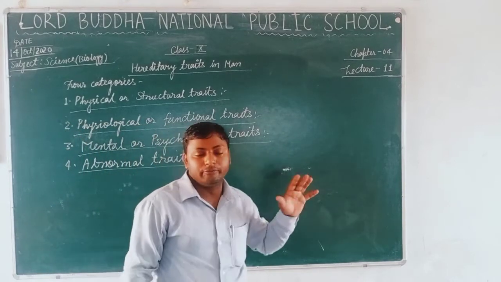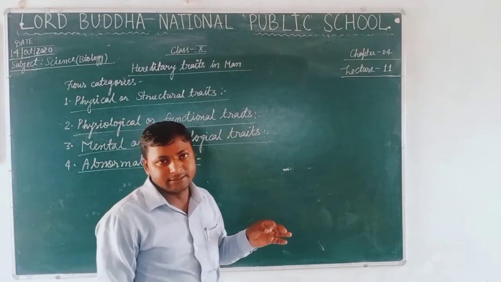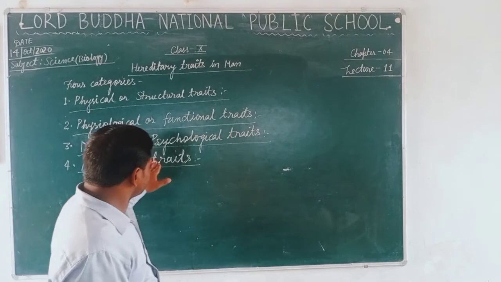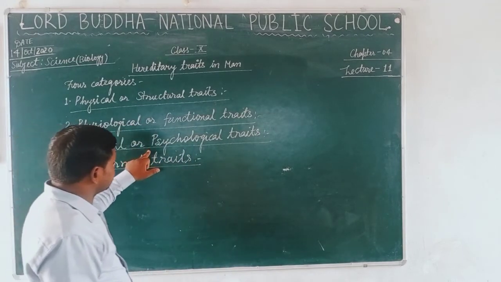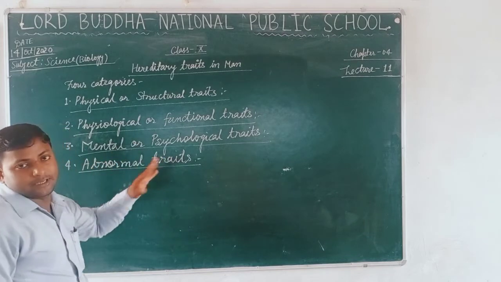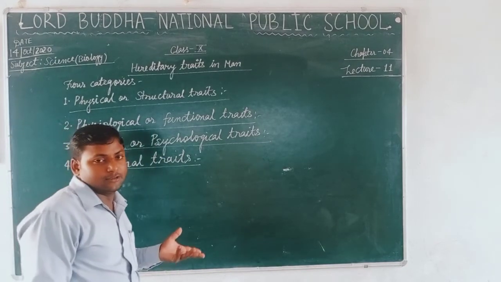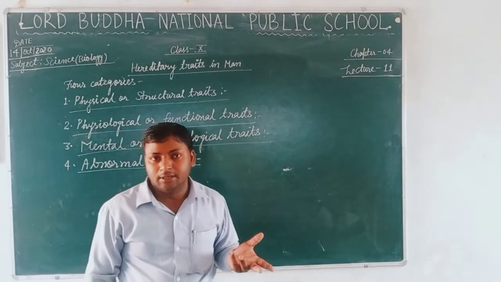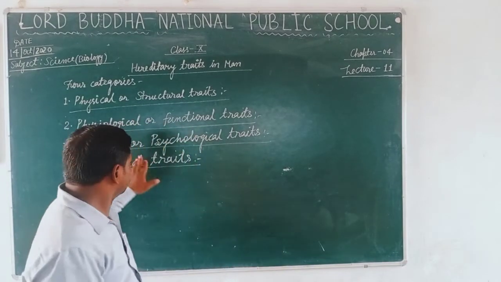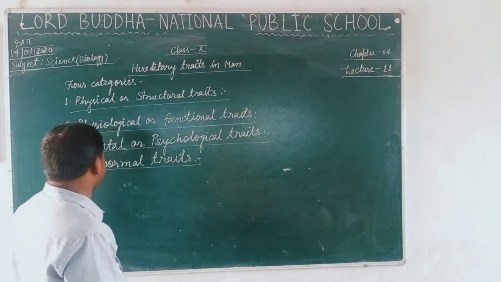The level of cleverness, wisdom and intelligence are the kinds of traits present under the mental or psychological traits. Besides this, the presence of humor can also be included in the mental or psychological traits.